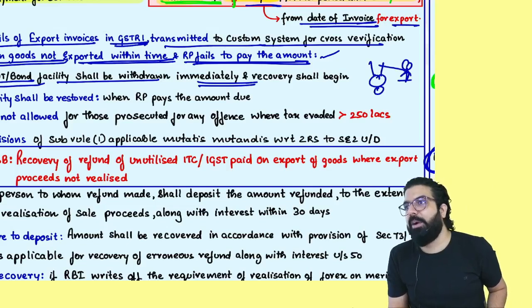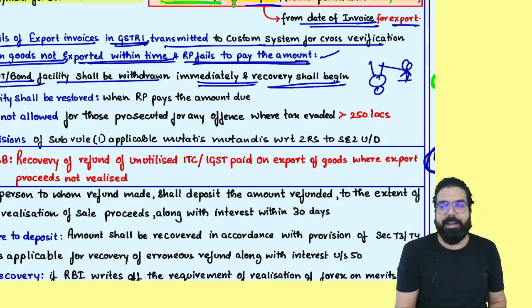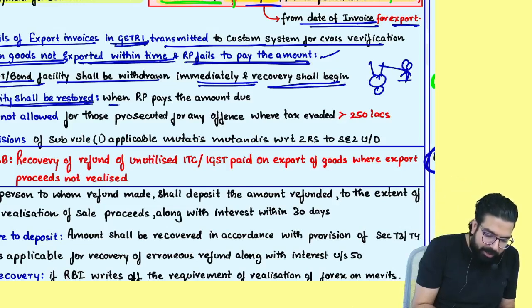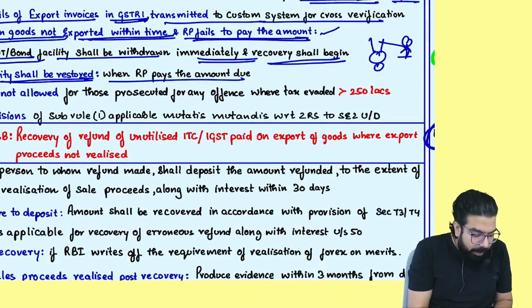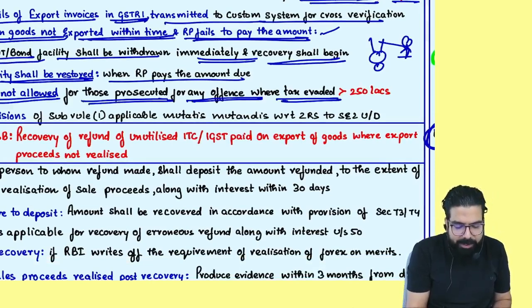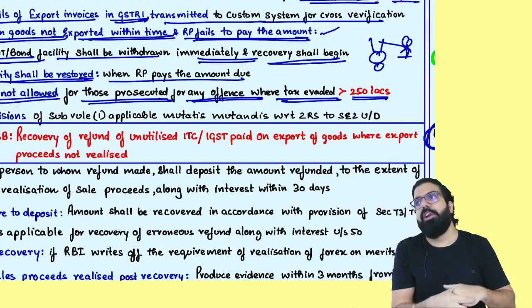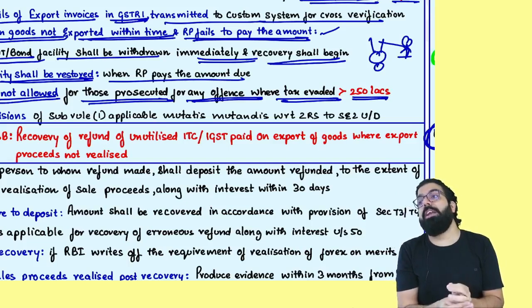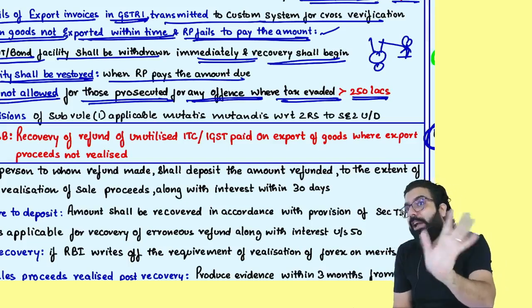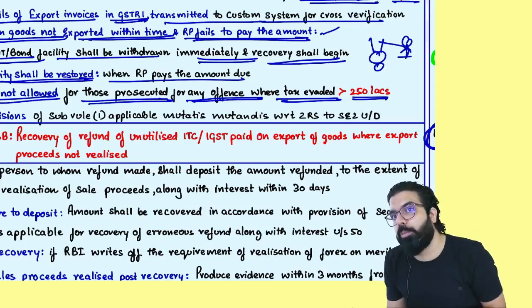Not like this. Recovery will be as per Section 79, like in the case of TDS. Do you remember, everyone? Yes. And recovery shall begin. The facility will be restored when you pay the amount. The next is, LUT is not allowed for those who are prosecuted for an offense where tax evaded is more than 250 lakh. People, if you have been prosecuted for an offense where the amount involved was more than 2.5 crore, for you the LUT facility is not there. You have to give a bond and then you can export.